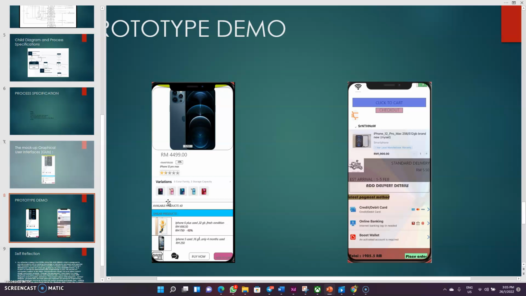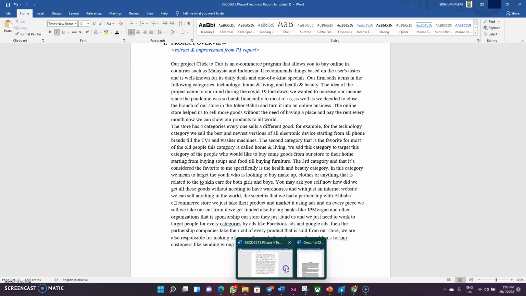Now I want to explain something from the child diagram, how it actually works and goes with the prototype. I explained it in the report, so I want to tell from there.